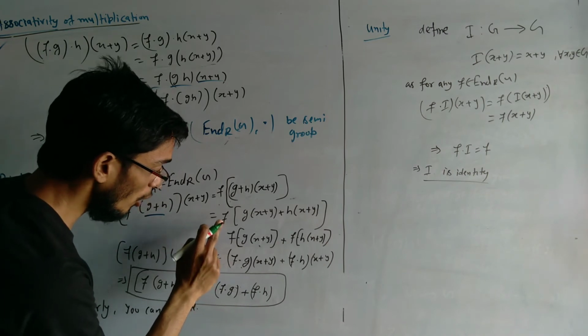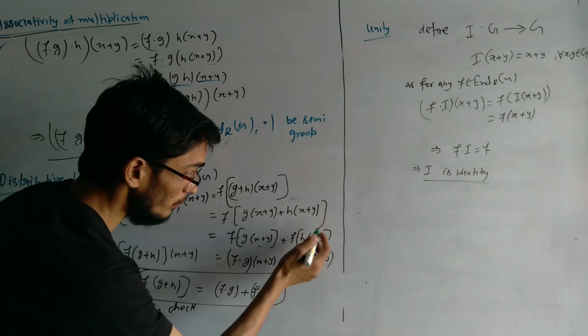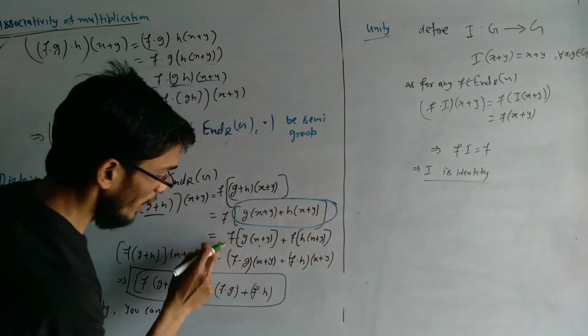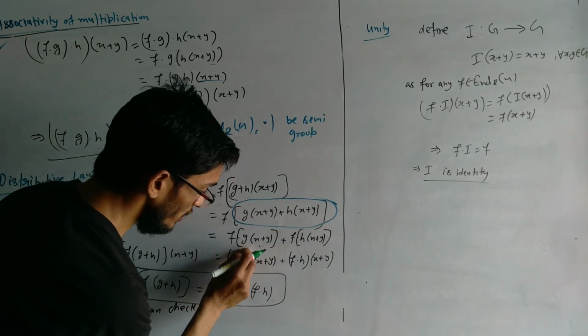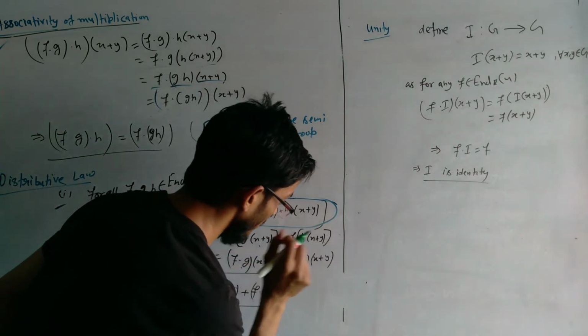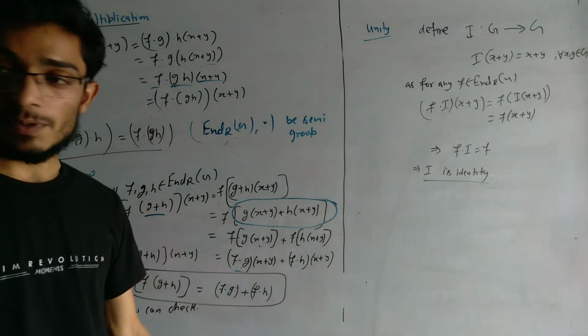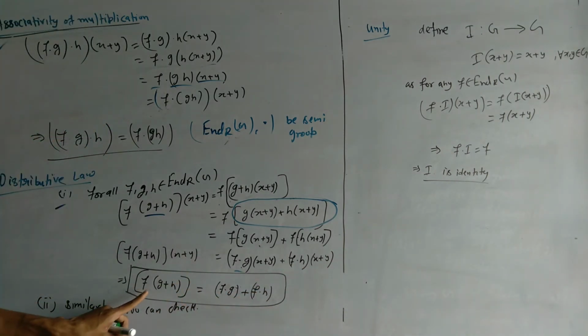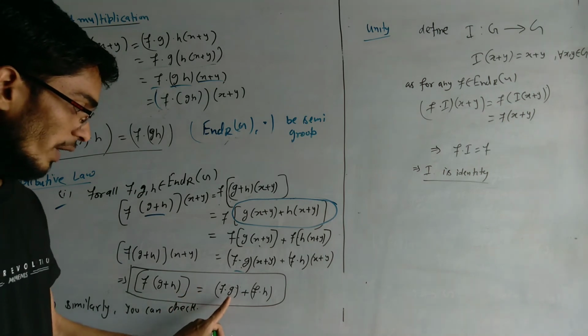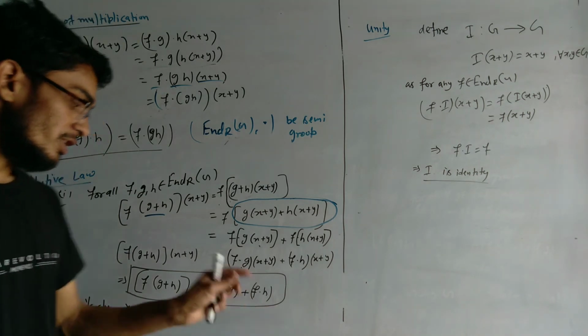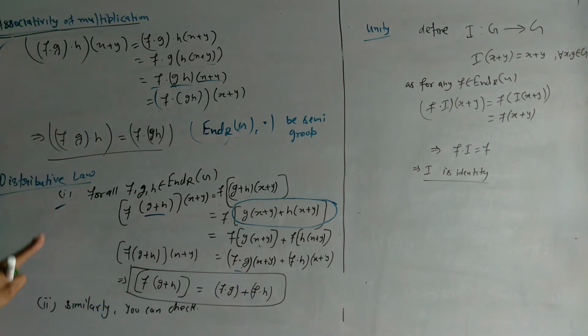Now we operate f on this, so f(g(x + y)) + f(h(x + y)). So we can write it as (f · g)(x + y) + (f · h)(x + y). This implies f · (g + h) = f · g + f · h. This implies the distributive law holds. Similarly, you can check the second distributive law.